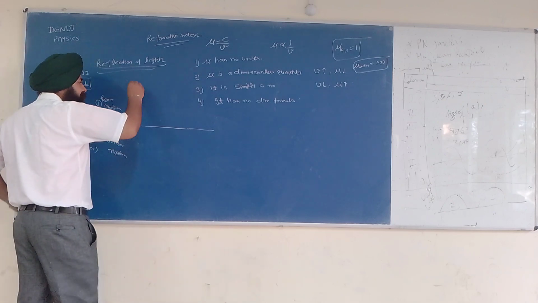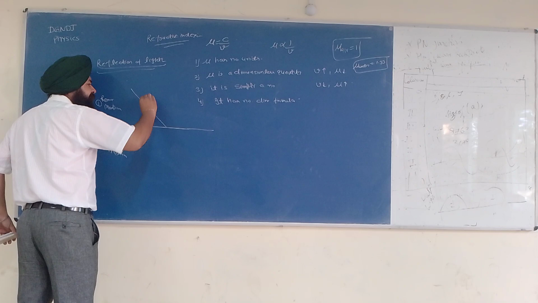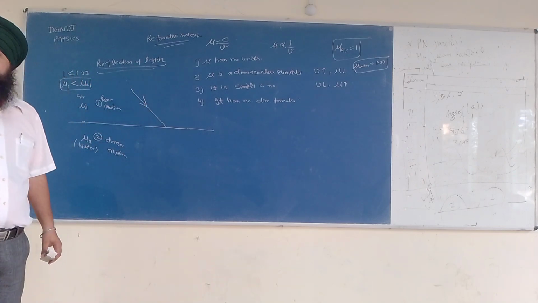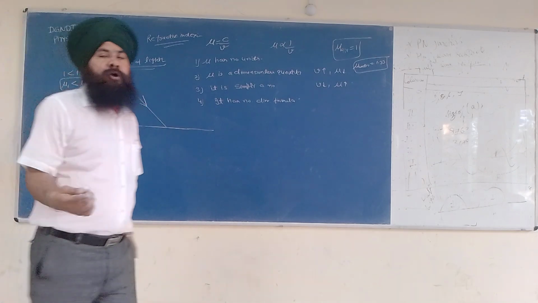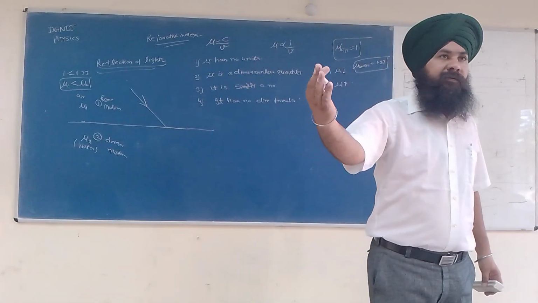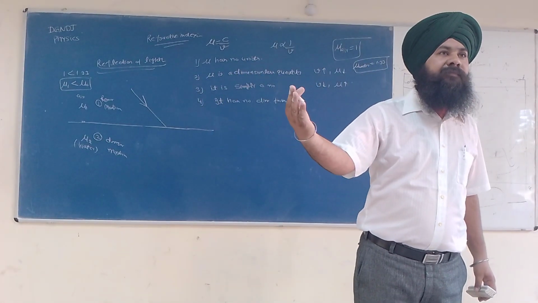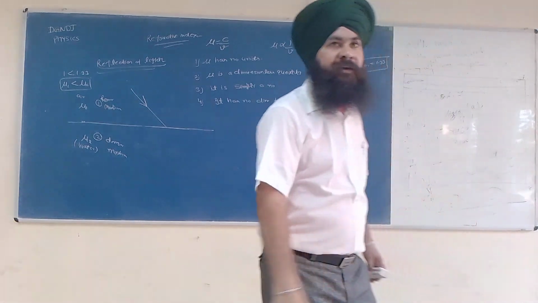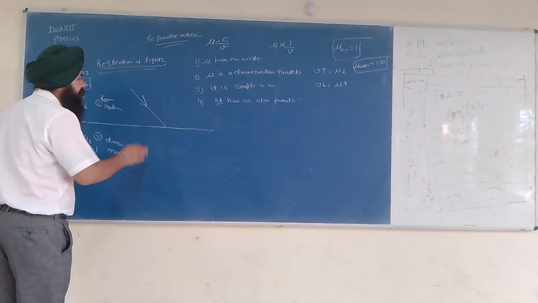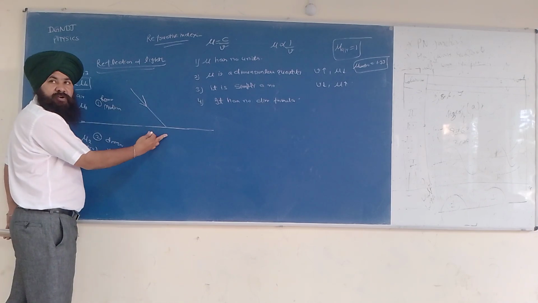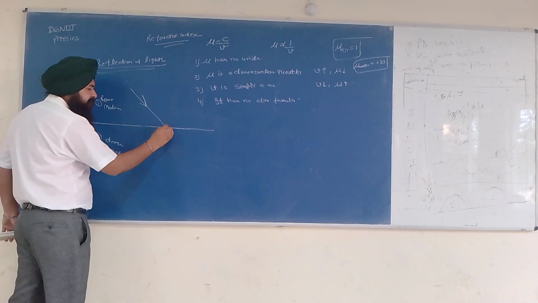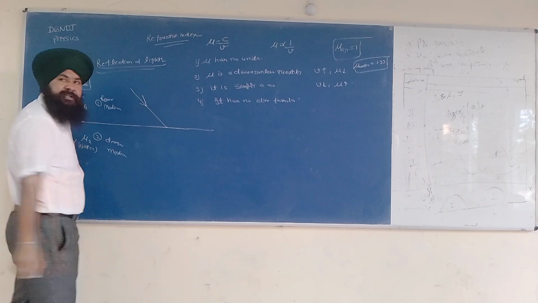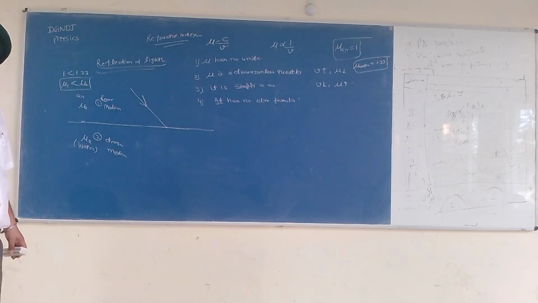Now what will happen when a ray of light is incident on the interface of two media? The phenomenon is the bouncing back of light in the same medium. It's called reflection of light. But actually how it happens, I will tell you. This is called the incident ray. This point is called the point of incidence.